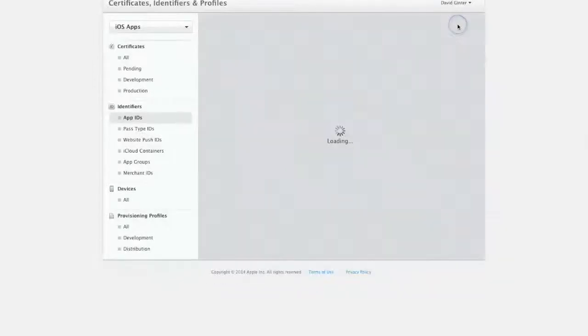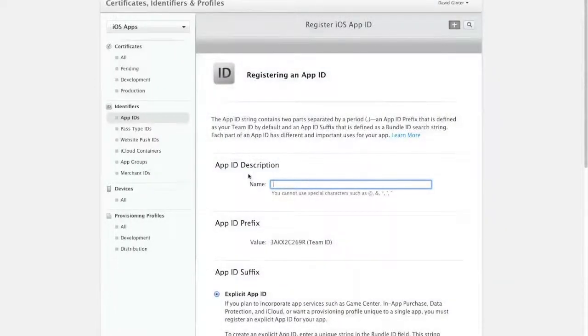So you're going to hit the plus sign up here as usual, and we're going to create the app name description, and it doesn't have to be the actual name of the app, meaning the full name. You can put a little shortcut in here just so you know which app it is, and you're all good. It's no big issue. So in this case, I'm going to put I'm hungry.